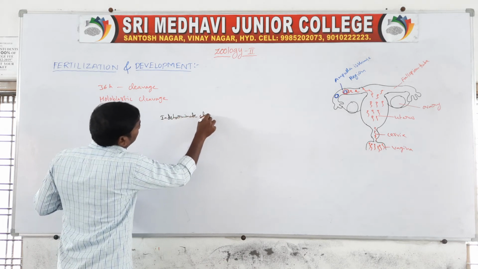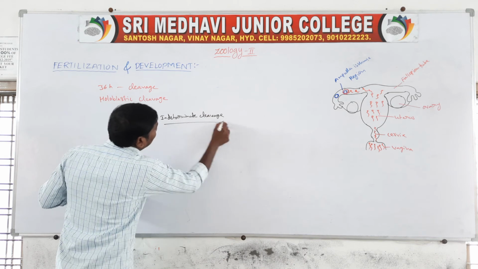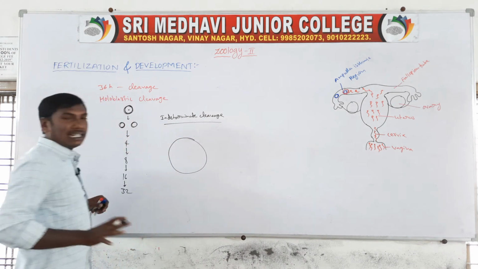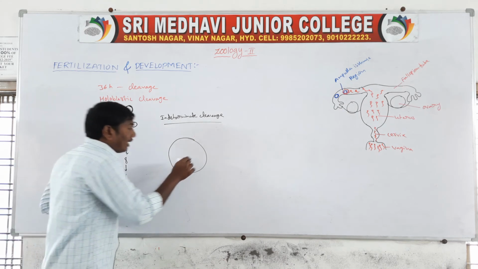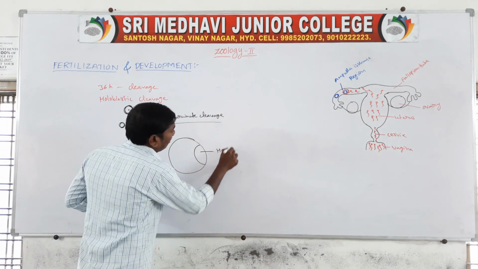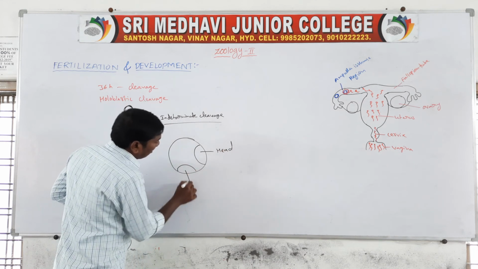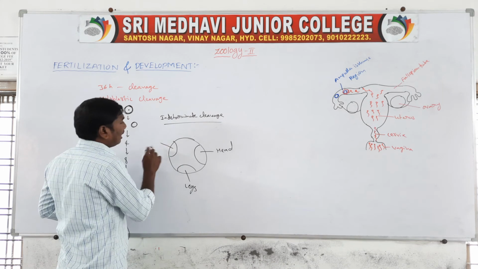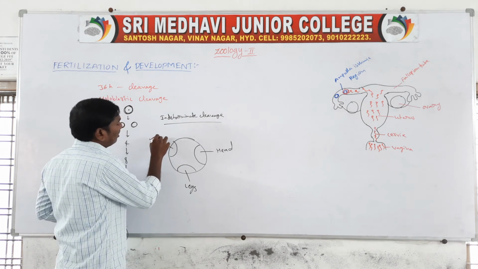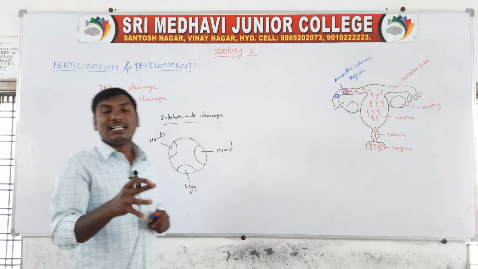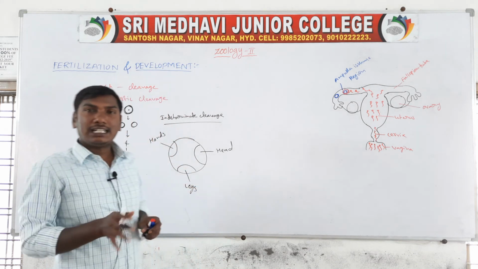Indeterminate cleavage means, for example, in the embryo, the zygote, if this particular place develops into the head, this place into the legs, and this place into the hands, this type of cleavage is called determinate cleavage.